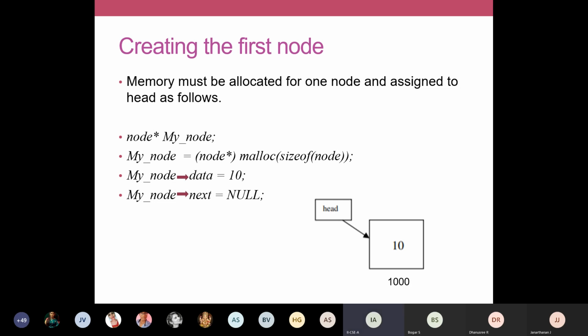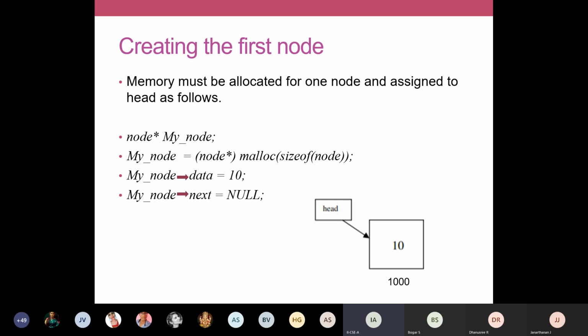So memory location 1000 is assigned for this my node, and 6 bytes are allocated: 1000, 1001, 1002, 1003, 1004, and 1005. These 6 bytes will be allocated for this single node, so those locations are reserved for my node.